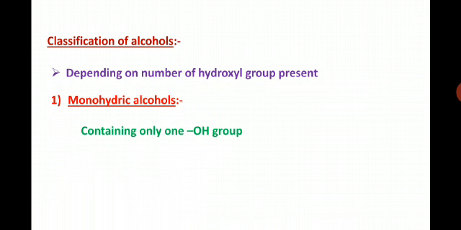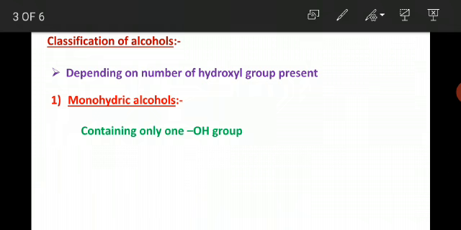If we focus on the word monohydric, we can easily understand it. See here, mono means one and hydric means a compound containing a hydroxyl group. So mono is very important here. The organic compounds or alcohols which contain only one hydroxyl group are called monohydric alcohols. Again we will illustrate it with some examples.